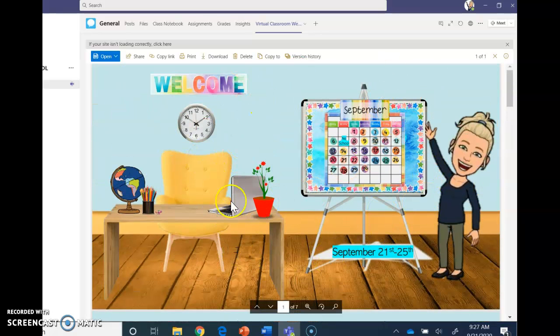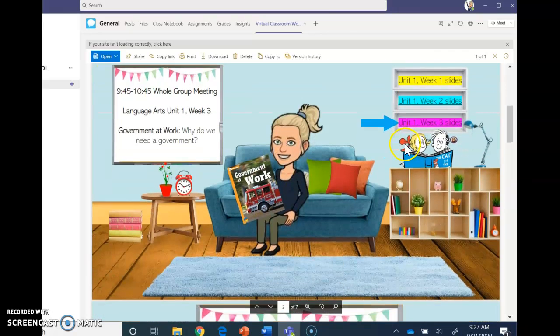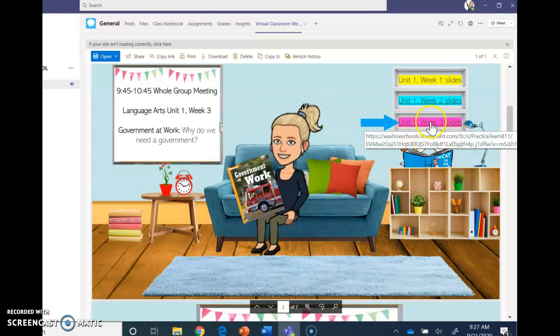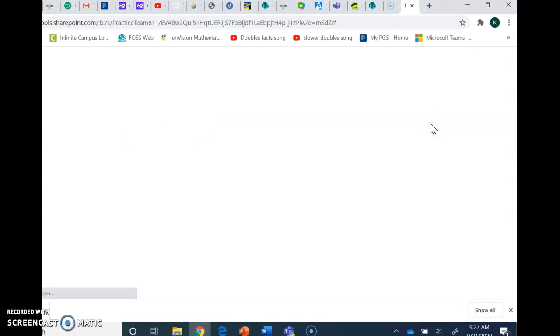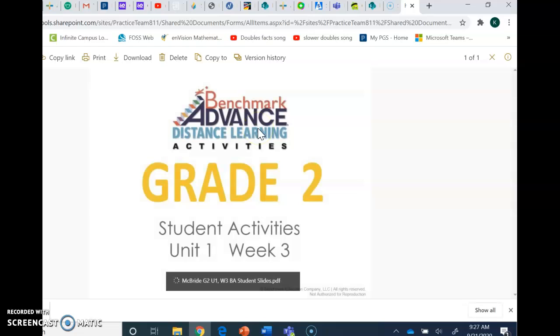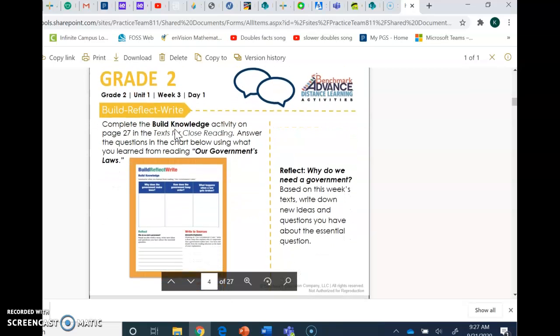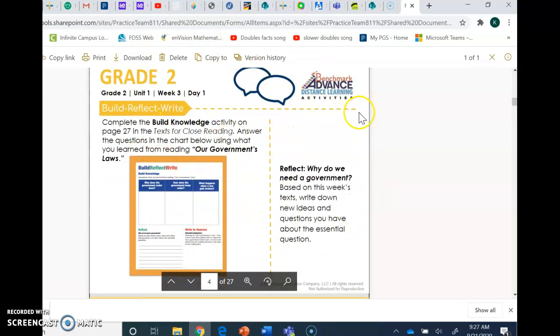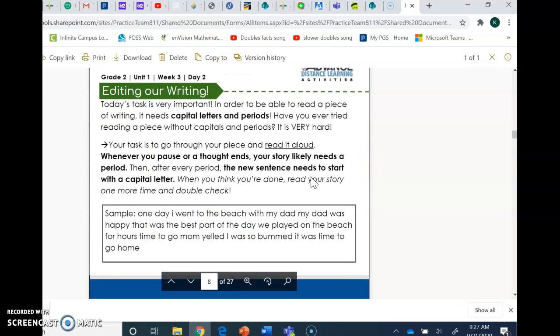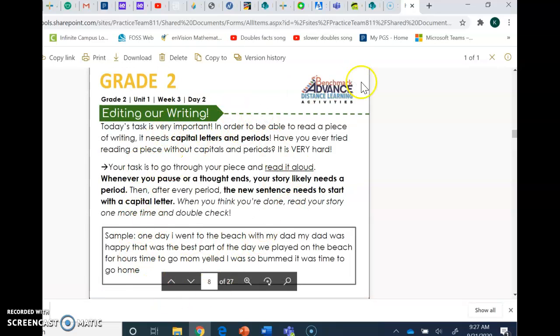You open up to the start of the day, you scroll down, and this is the first thing we do during the day, 9:45 to 10:45. I put a little arrow to show which week we are on. We're on Unit 1, Week 3. These are the slides we do all together. But as I've shown you before, if you don't remember your independent task, you can go to those slides and look at the writing task, because it's always the last thing we do in our meeting. And so that's going to be the activity that you'll have to finish up on your own if you don't finish in our group meeting. So it's the same every day. The last task is the writing task, and that's what you finish on your own.